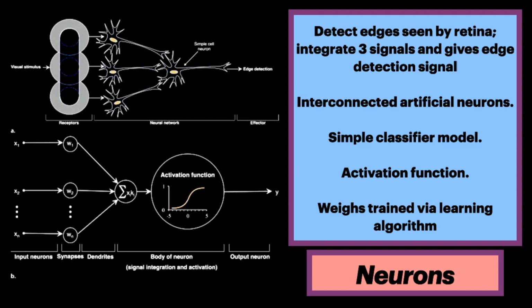In our artificial neural network, there are interconnected artificial neurons. Each neuron implements a simple classifier model where there's an output of a decision signal based on a weighted sum of evidences, as well as an activation function, which integrates signals from previous neurons. Hundreds of these basic computing units are assembled together. Then the weights of the network are trained via a learning algorithm where pairs of input signals and desired output decisions are presented, much like the brain.